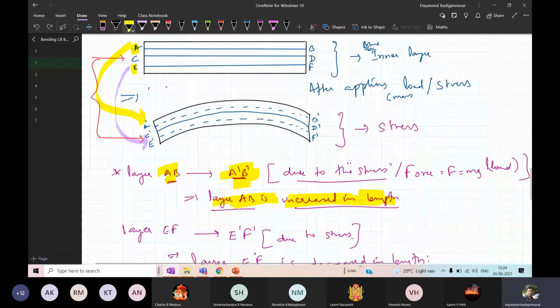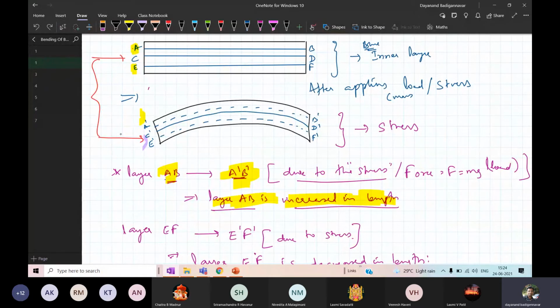Now, keep in mind that A, B, C, D, E, F are the layers. Similarly, A dash, B dash, C dash, D dash, E dash, F dash are also layers. These are nothing but the same layers that I have discussed here, but under the stress.